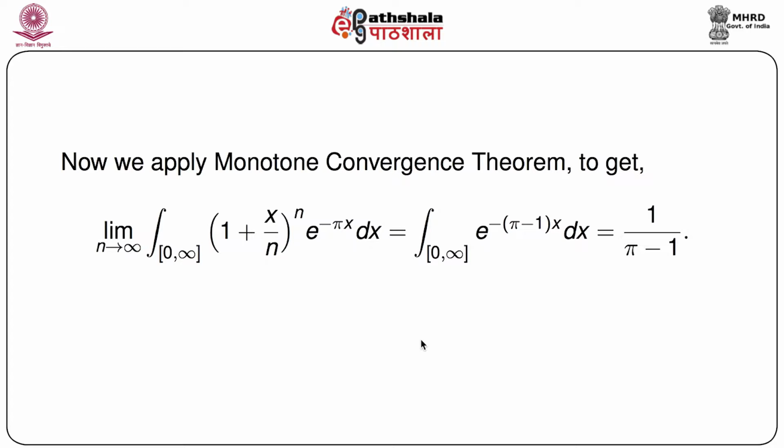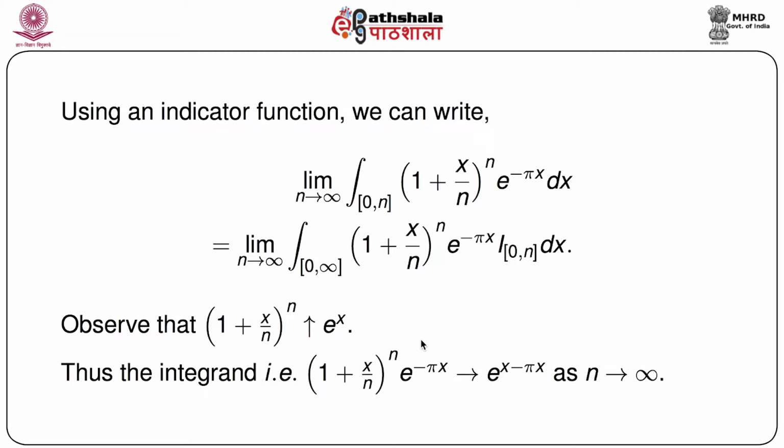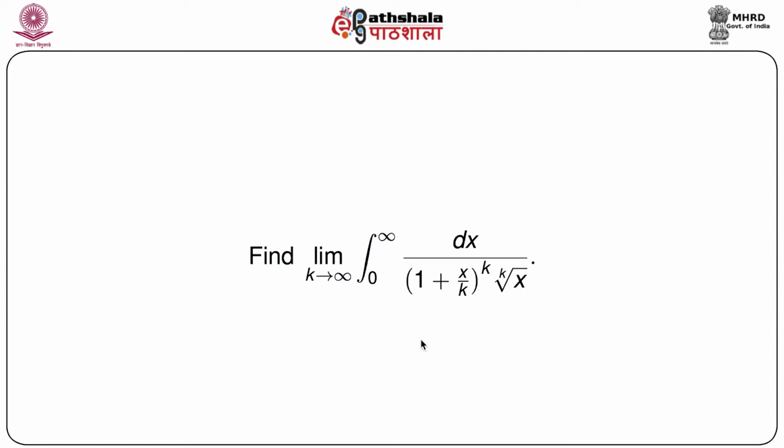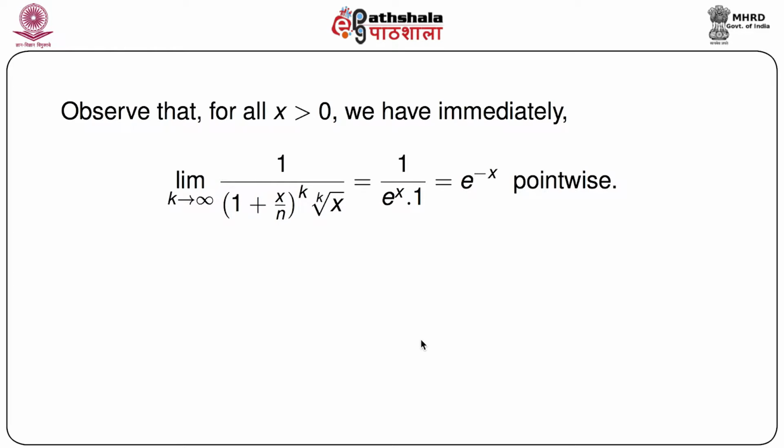So now we can immediately write that the value of the required limit is 1 by pi minus 1. So that's the answer. Let us consider a similar type of problem, another one. Let us try to find the limit as k goes to infinity of the integral from 0 to infinity dx by (1 plus x by k) whole to the power k into kth root of x. This is slightly more complicated than the previous one, because here in the denominator we have x to the power 1 by k. But again, we should proceed similarly as in the previous problem.